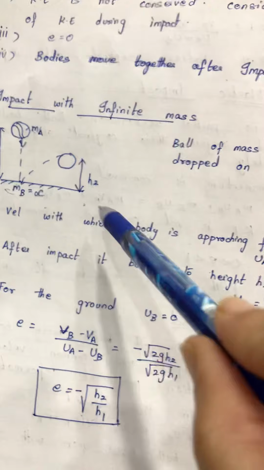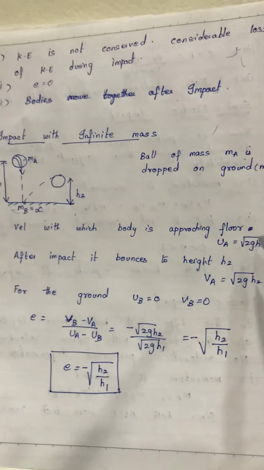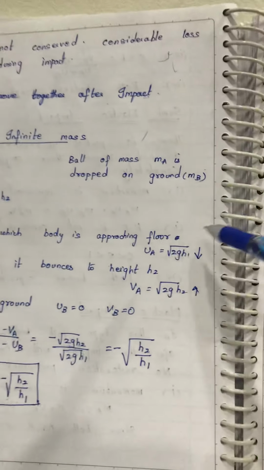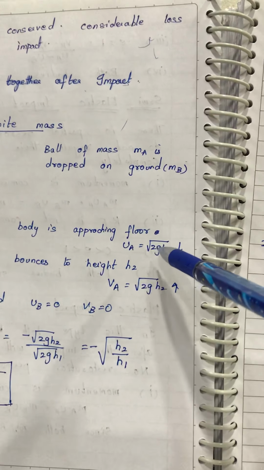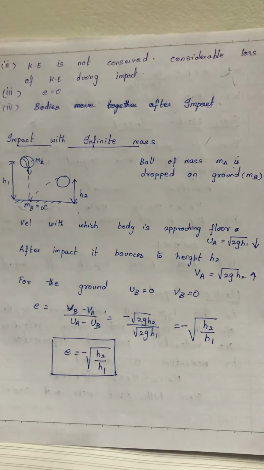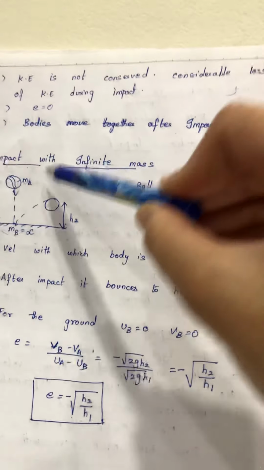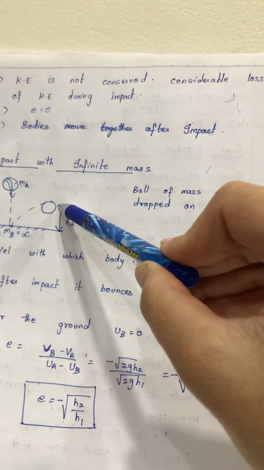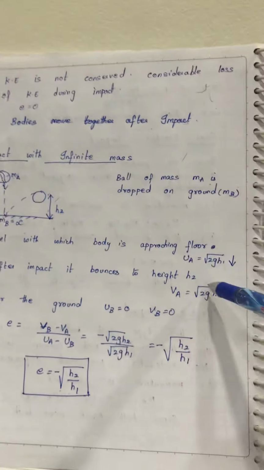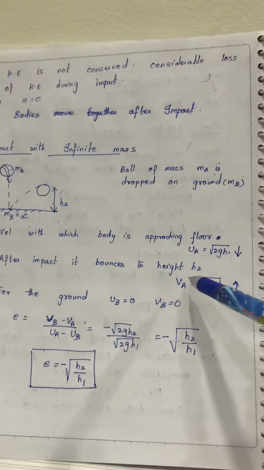Now, the velocity with which the body is approaching the floor. So, it is traveling a distance of h1. So, UA is root 2g h1. After the impact, it bounces to a height h2. So, from here to here, VA will be root 2g h2.